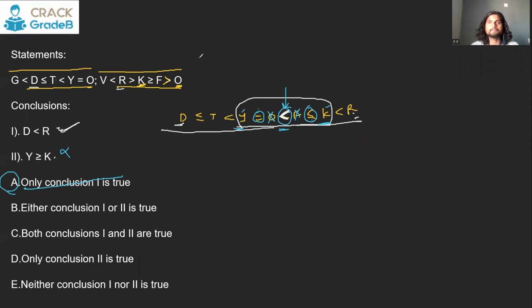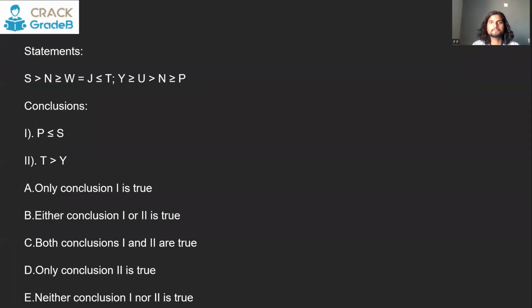Let's see one more. You have to compare between P and S. There is P here, there is S here, but there are two different trains. We have to merge them. So what is the common element between these two? The common element here is going to be N. So you can say S is greater than N, and N is greater than or equal to P. This is how you can compare S and P. So you know S is going to be greater than P. This is a wrong conclusion.